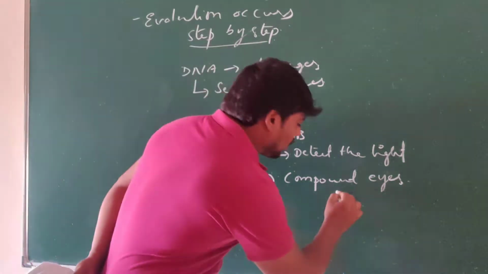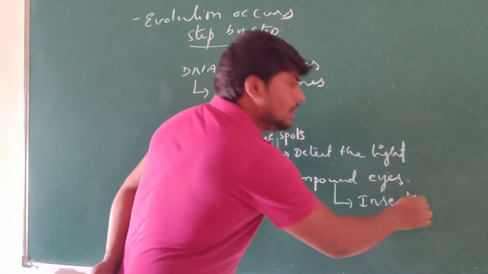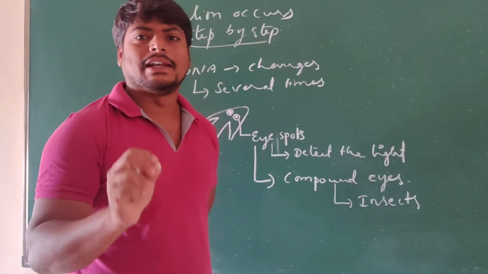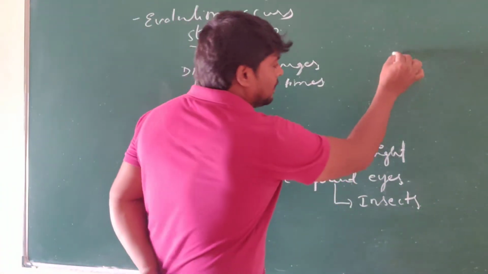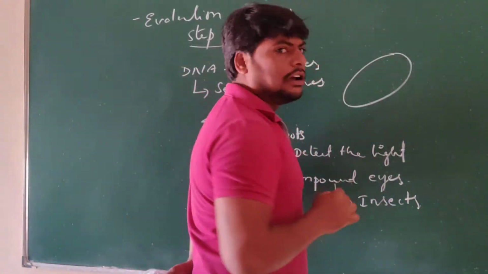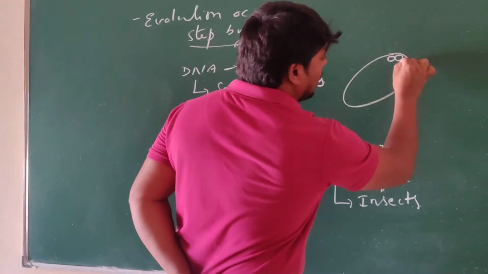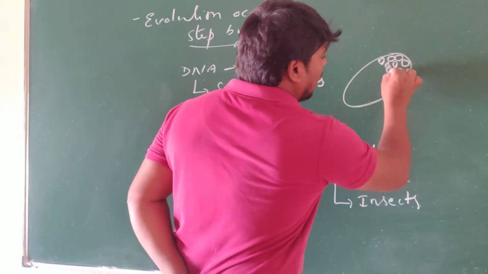These compound eyes we can find in insects. Insects consist of a compound eye, meaning they don't have a single eye. For example, this is one eye spot. In a house fly, there are several eye spots which together form a single eye.